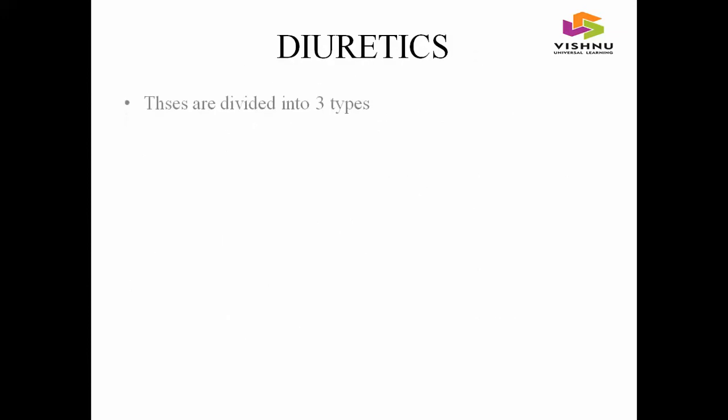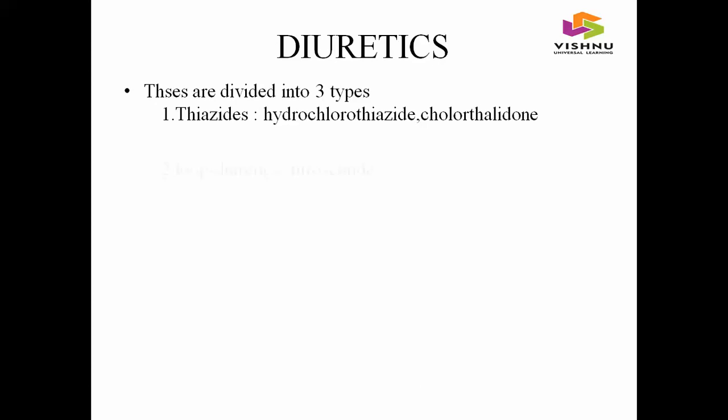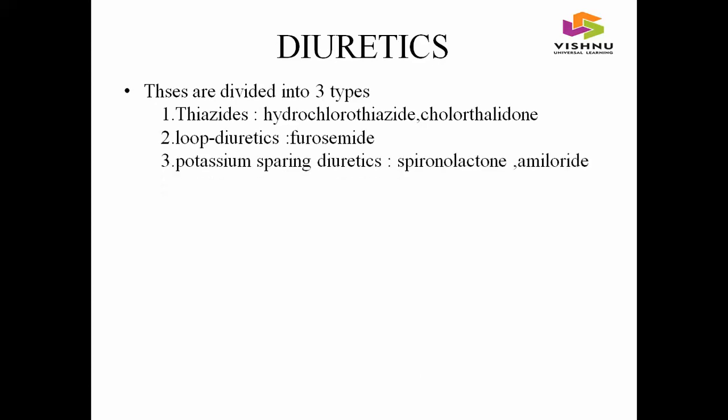And coming to the next class, diuretics. Diuretics are generally divided into three types: thiazides, loop diuretics, and potassium sparing. And there is also another class, which is carbonic anhydrase inhibitors. Examples of thiazides include hydrochlorothiazide, chlorthalidone. And examples of loop diuretics include furosemide. Examples of potassium sparing diuretics were spironolactone, amiloride. And examples of carbonic anhydrase inhibitors include acetazolamide.